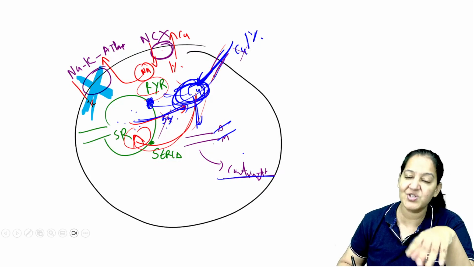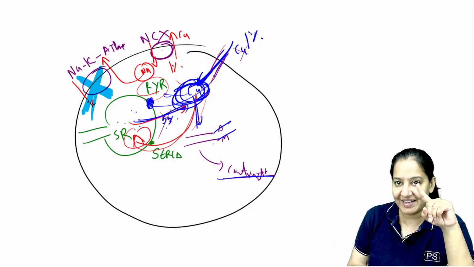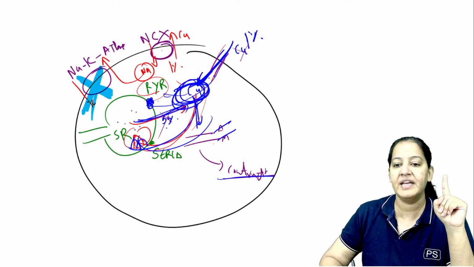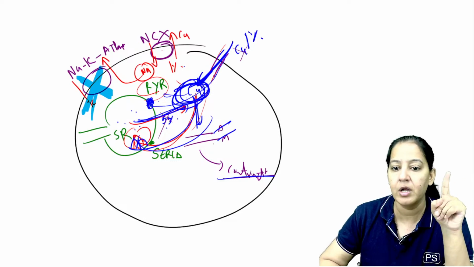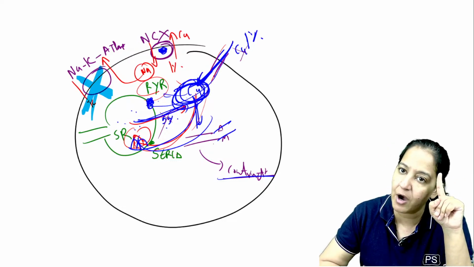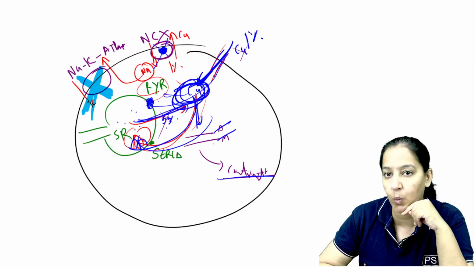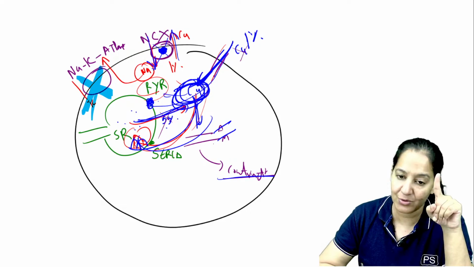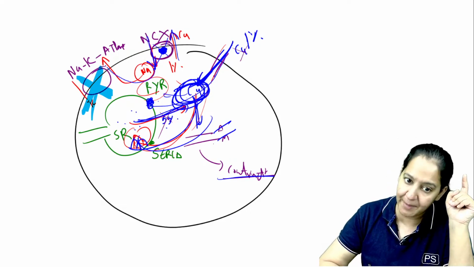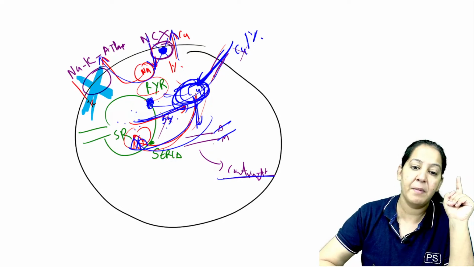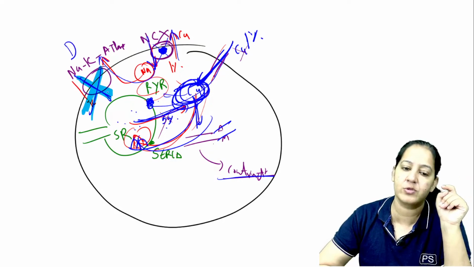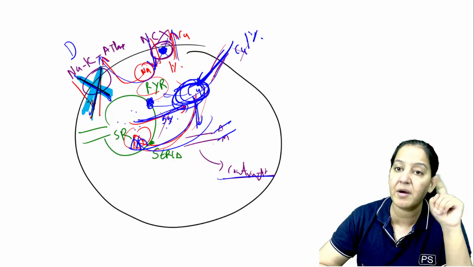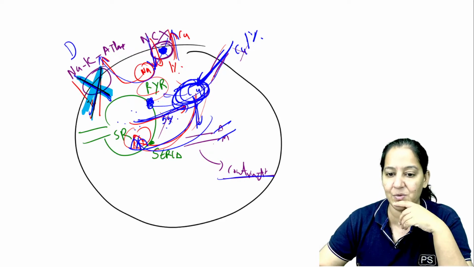Now at the time of relaxation, there is a problem. Whatever 99% was given by RYR is taken back by SERCA. But now the remaining 1% wants to go out. So it is requesting NCX, can you take me out? But NCX is saying no, I cannot take you out, because if I take you out, I have to take sodium in. Sodium, whatever was coming till now, was going back through the sodium potassium ATPase channel. But now there is a drug, digitalis, that has already blocked the sodium potassium ATPase. So it is not functional. So if I take you out, what will happen to the sodium? Sodium will come in. So I cannot take you out, you remain inside only.